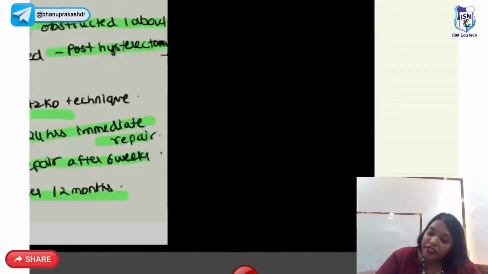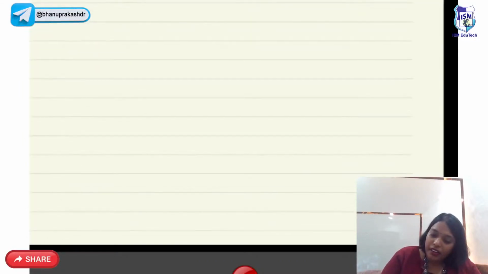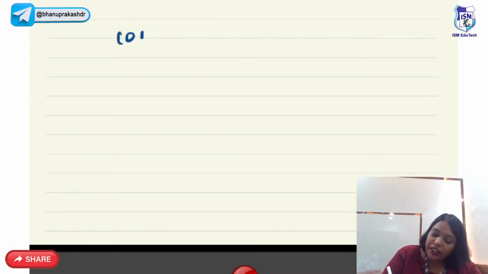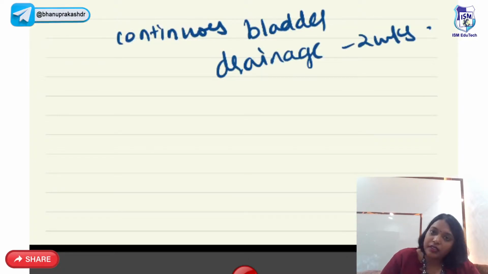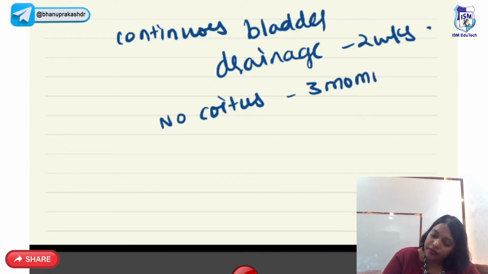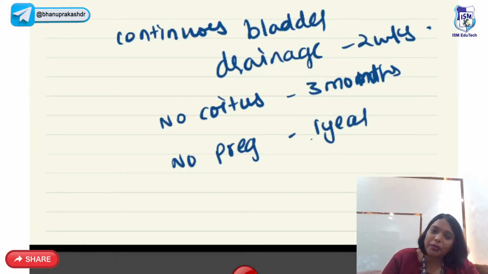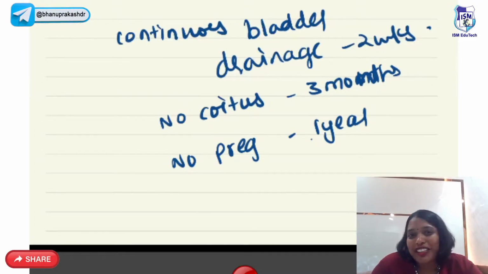After fistula repair, continuous bladder drainage for 2 weeks. No coitus for 3 months. No pregnancy for 1 year. So I remember it as 1, 2, 3, but it is not matching which one is 1, 2, 3.